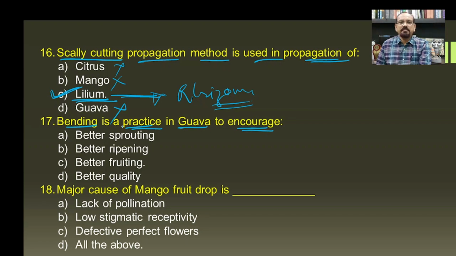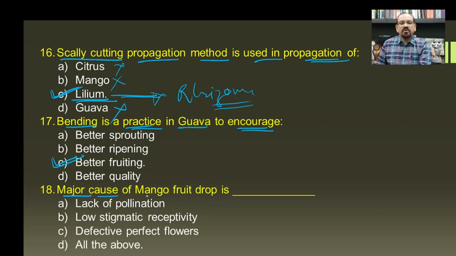Usually the branches are bent and some of the leaves are picked up, and that is known as the bending. This is carried out to avoid the unnecessary wastage of the food material, so that the plant can use the stored food for the fruiting or the better fruiting, and hence C will be the correct answer for this question.